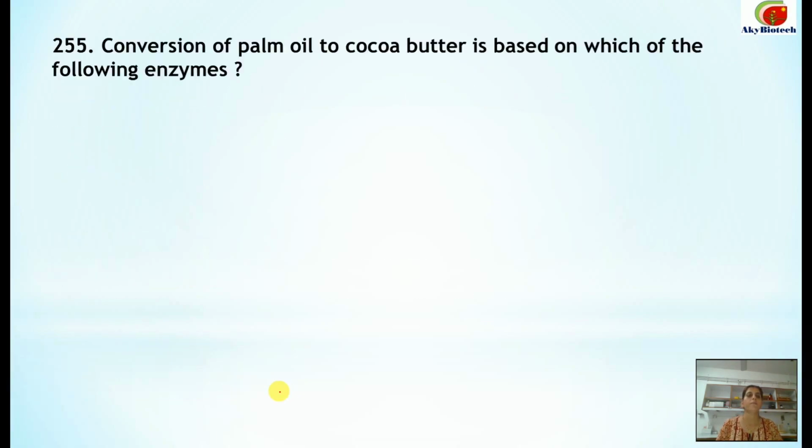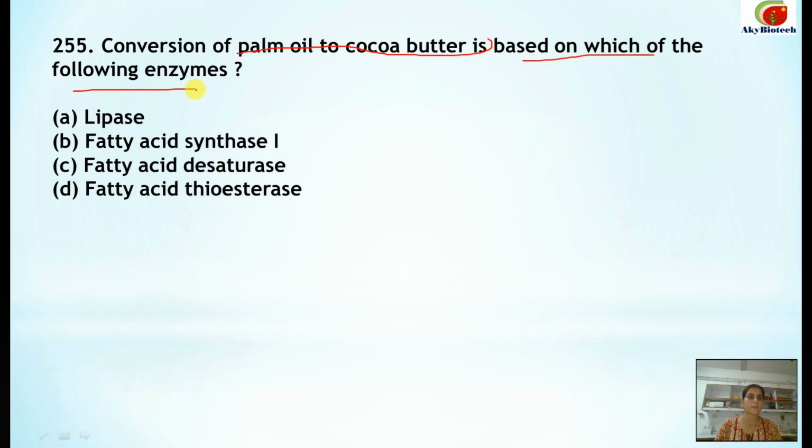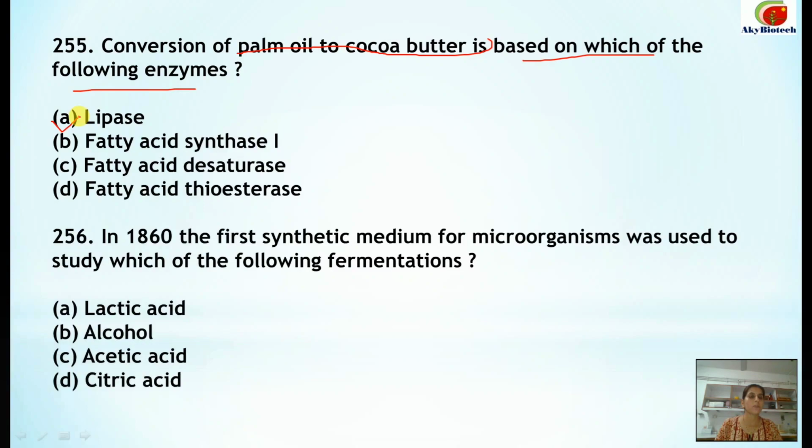Number 255. Conversion of palm oil to cocoa butter is based on which of the following enzymes? You have these four options. Out of this, the correct option is lipase. This one is the correct one. Question number 256. In 1860, the first synthetic medium for microorganisms was used to study which of the following fermentations? So it was used to study the alcohol fermentation. This is the correct option.